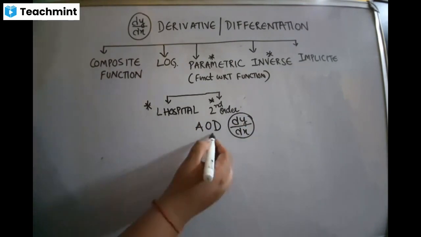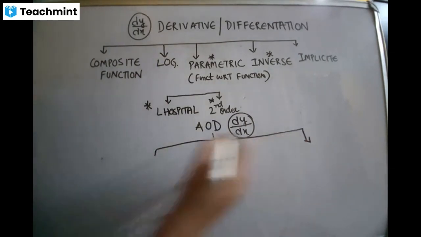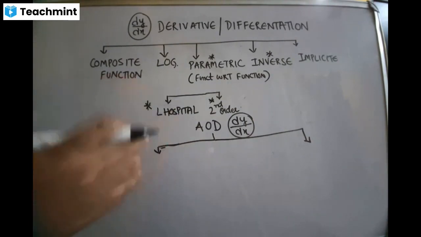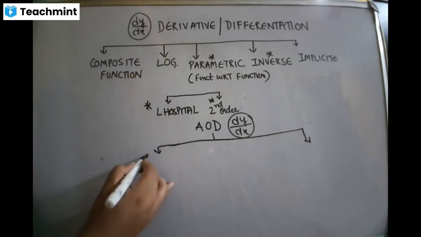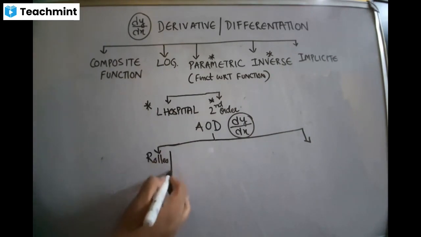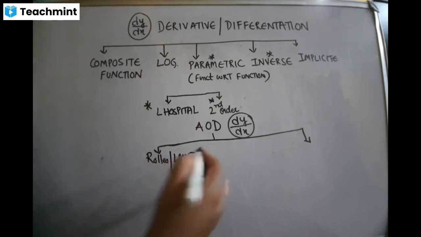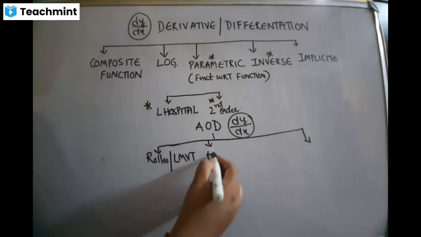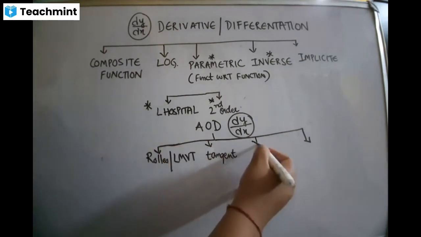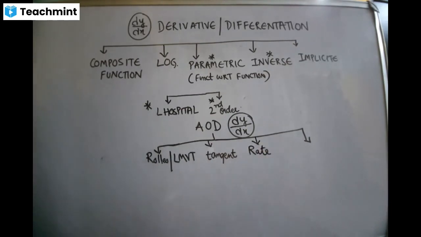So the applications which you need to prepare are: the first one is Rolle's theorem and Lagrange's mean value theorem, LMVT. Next, we have tangent and normal. After tangent and normal, we have rate of change.